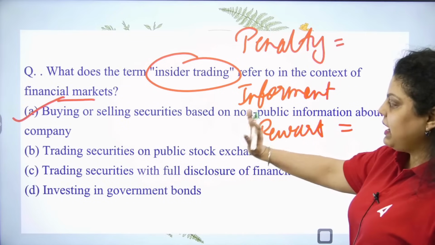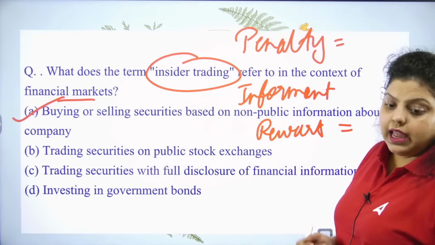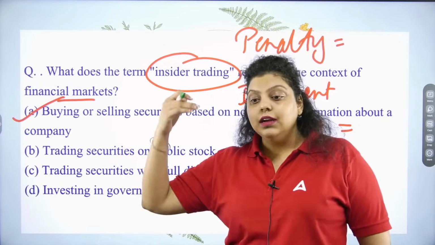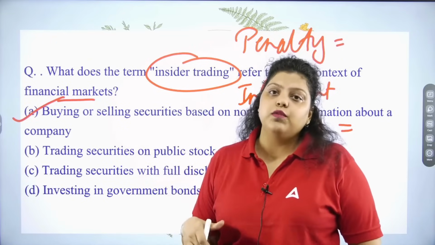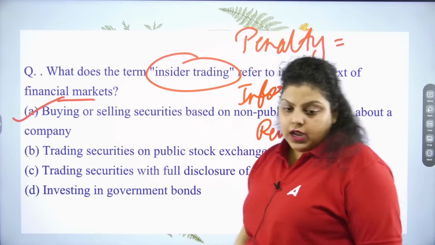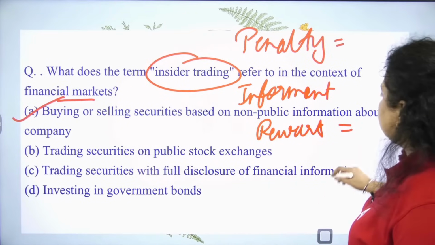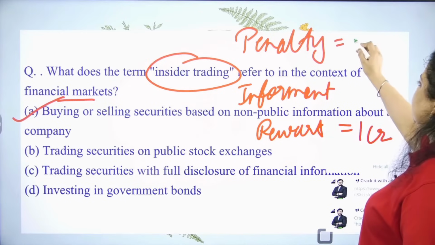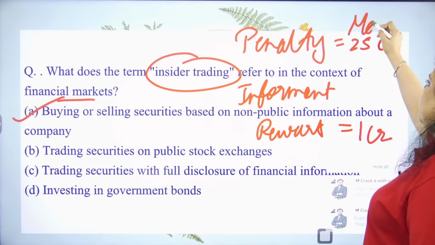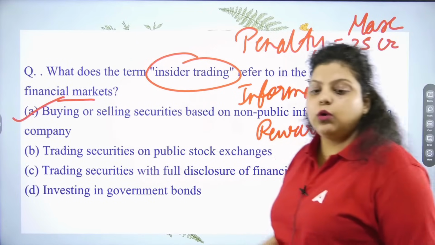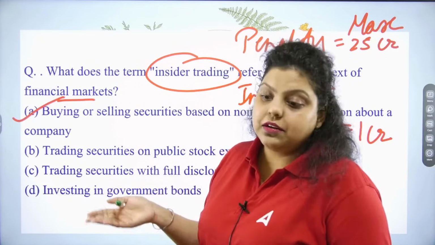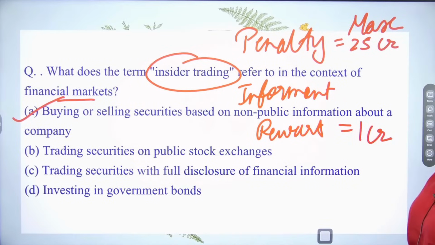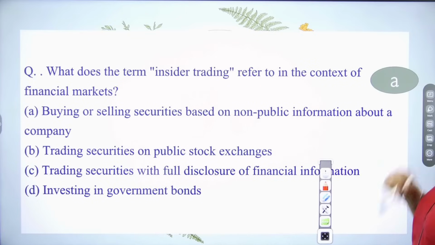So the right answer is A, buying or selling security based on non-public information. How do you get the non-public information? Someone related to the company, working in the company, an employee of the company, shares the internal information. In case of the informant award, it is 1 crore, and the penalty is a maximum of 25 crore. The minimum depends on your transaction, like how much insider trading loss you have caused. So the maximum penalty is 25 crore and the informant reward is 1 crore. Right answer is your A option.